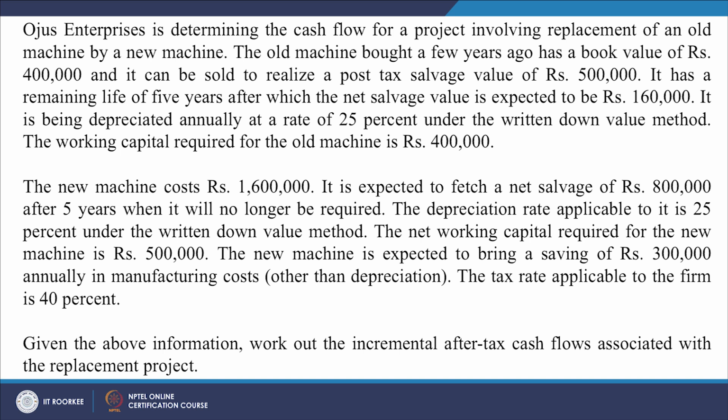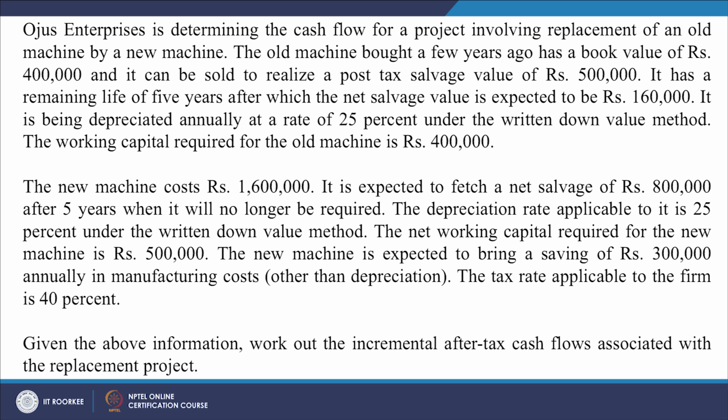In this case the old machine, bought a few years ago, has a book value of 400,000 rupees, 4 lakhs, and it can be sold to realize a post tax salvage value of 500,000 rupees, 5 lakh rupees. It has a remaining life of 5 years, after which its net salvage value is expected to be 160,000 rupees. It is being depreciated annually at a rate of 25% under the written down value method.